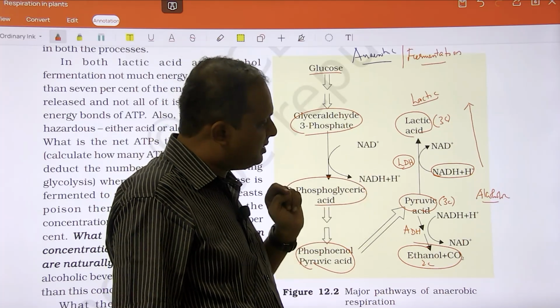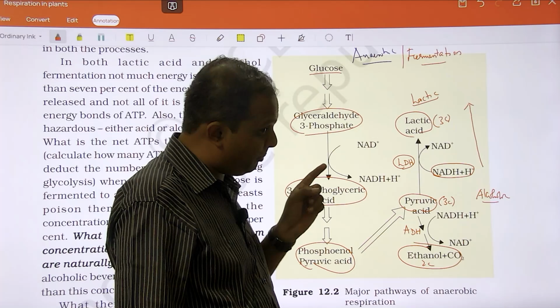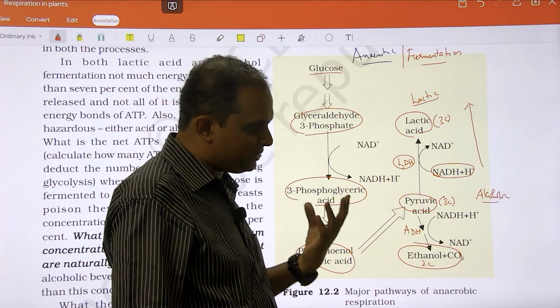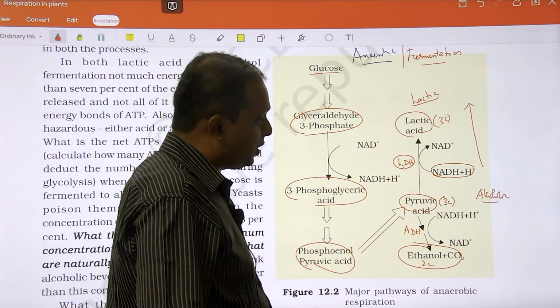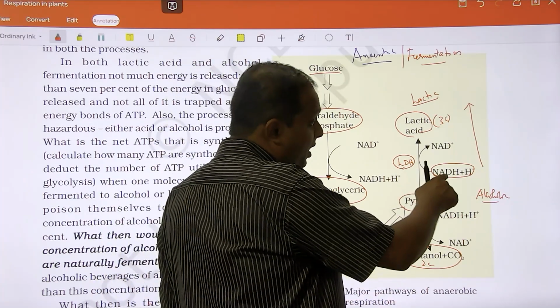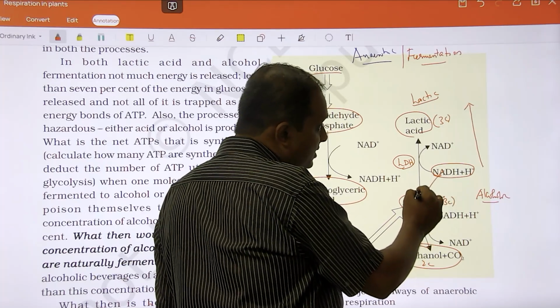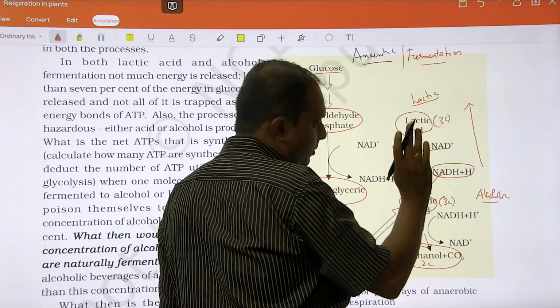Is pyruvic acid reduced or oxidized? Think carefully. What is happening to pyruvic acid? Is it accepting or gaining electrons? Very good, gaining electrons. Who is giving the electron? NADH. NADH gives the electron to pyruvic acid, so pyruvic acid is reduced to lactic acid, and NADH is oxidized to NAD+.